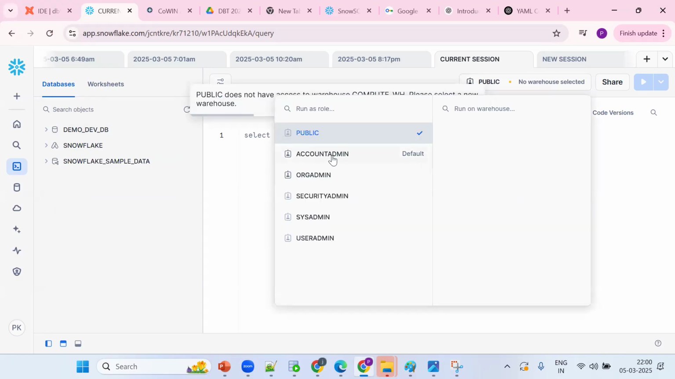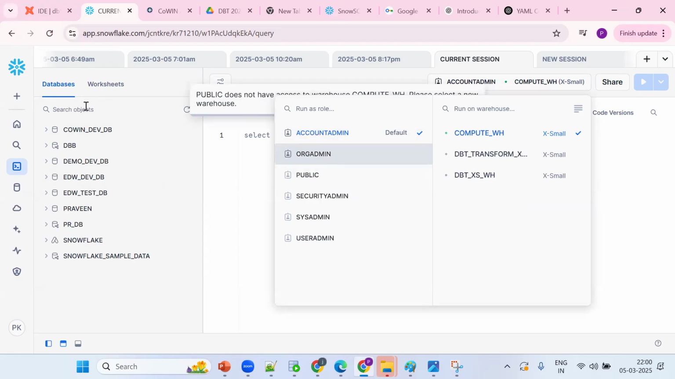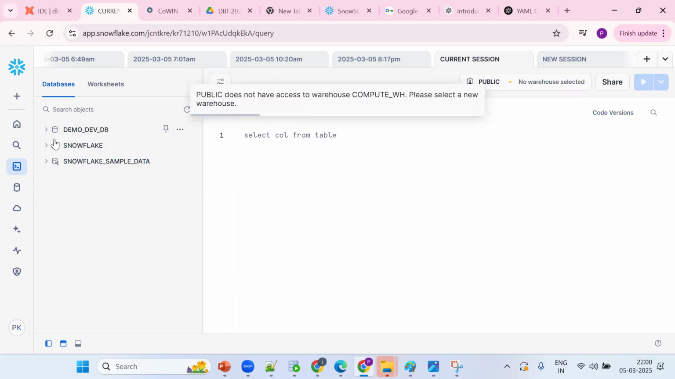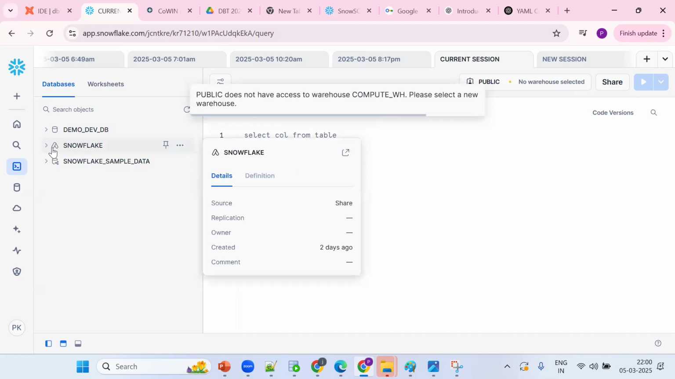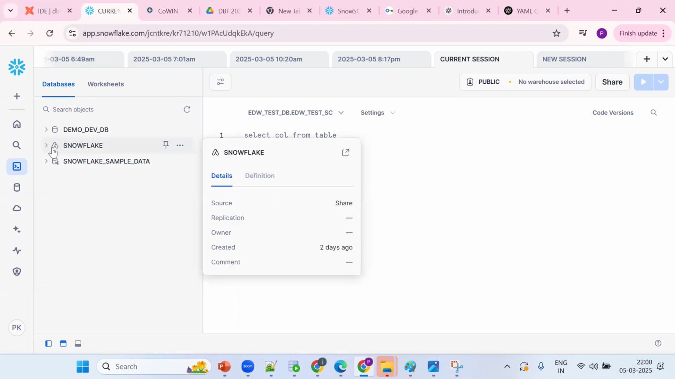When I select account admin, I have access to the entire database. But when I select the public role, I only have limited access. This is the RBAC policy, role-based access control. Based on a role, you can get the access.